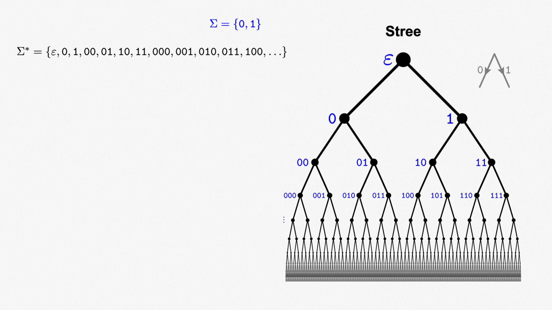is the same. Also, technically the labels on each vertex are redundant. We can find the string for any vertex by reading the labels from the edges along the unique path from the empty string at the top to our chosen vertex. There we have the top of the tree for sigma star.